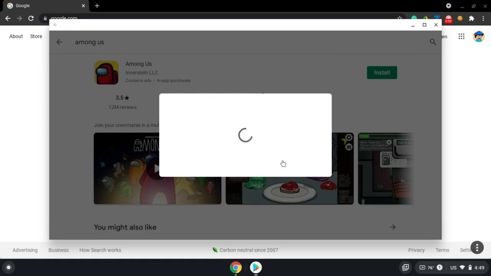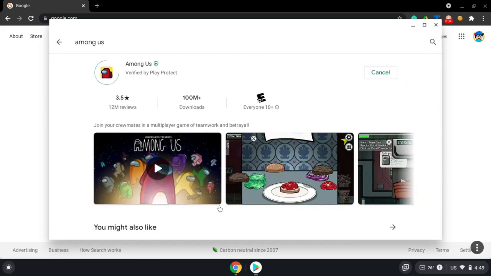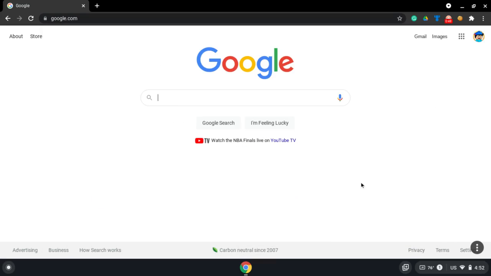Click continue. If you have something like this, just click skip because everything is free. I'll be back when it's done loading. I'm so sorry guys, but mine did not install in a few hours. So if that happens to you, I'm sorry, I cannot solve that problem. But if that works, you just click